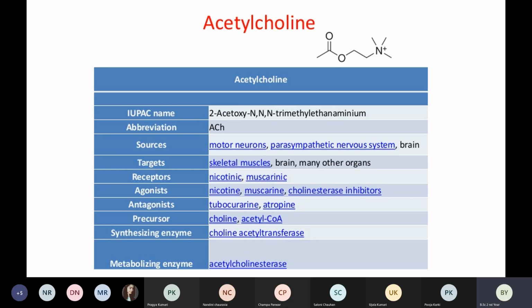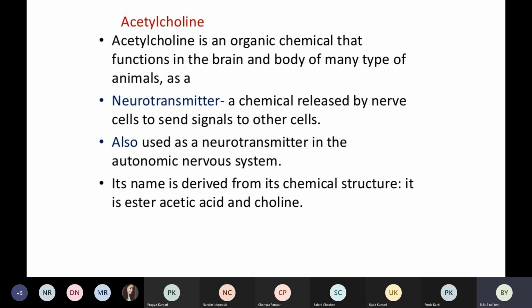Then what are the receptors? Okay, what are the supporting systems of acetylcholine? What are the medications that are totally opposite to acetylcholine? Okay, then what are the precursors? Okay, what is the enzyme that helps in the formation of acetylcholine, or breaks down the acetylcholine, and what are the metabolizing enzymes? Okay, so this is just a summary, or just a gist about acetylcholine. So let us see more details about the acetylcholine.